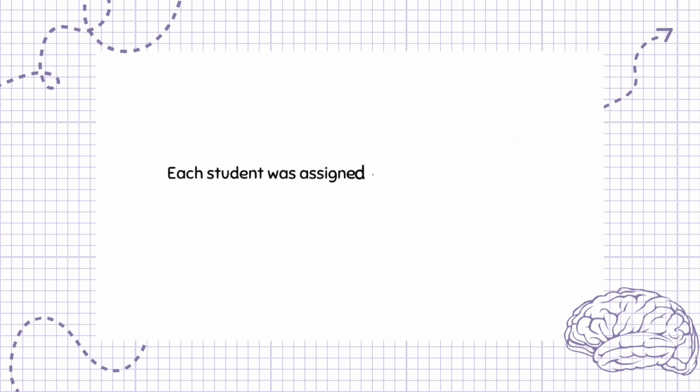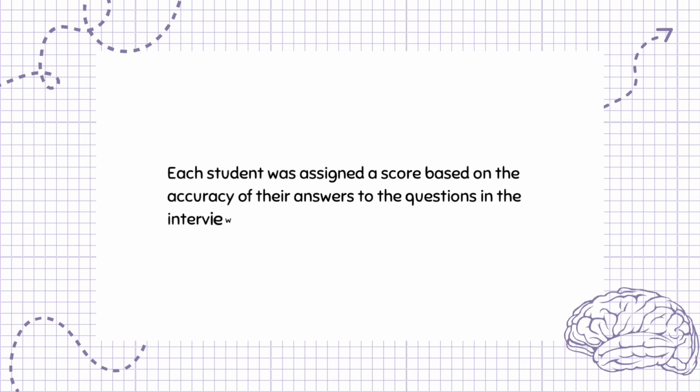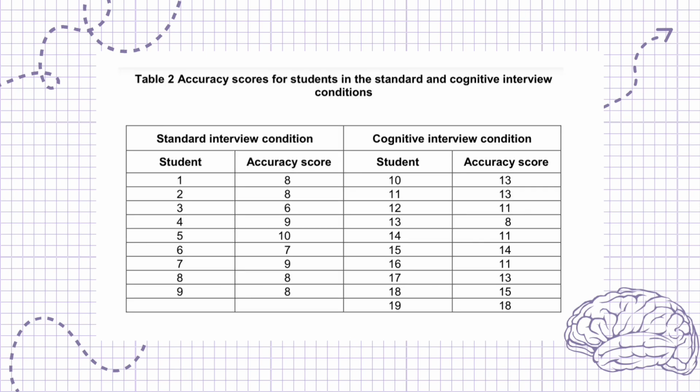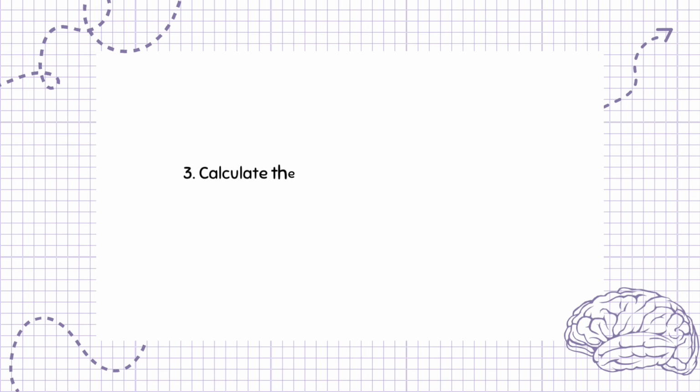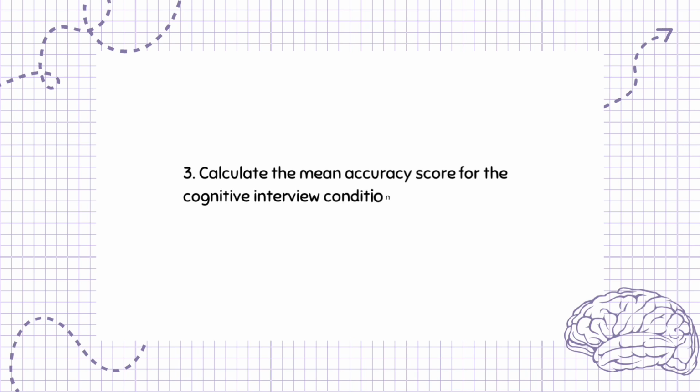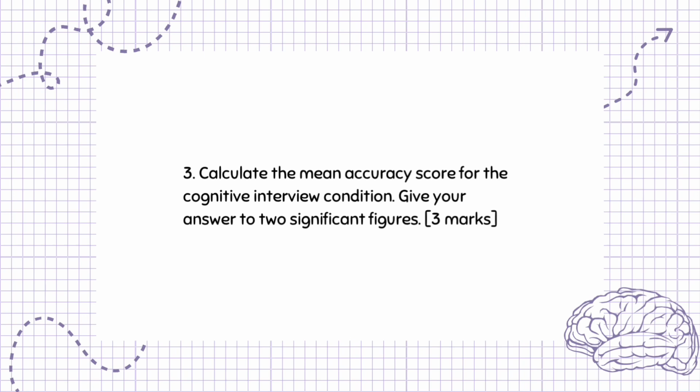Each student was assigned a score based on the accuracy of their answers to the questions in the interview. The results can be seen in Table 2. Table 2: accuracy scores for students in the standard and cognitive interview conditions. Question 3. Calculate the mean accuracy score for the cognitive interview condition. Give your answer to 2 significant figures. 3 marks.